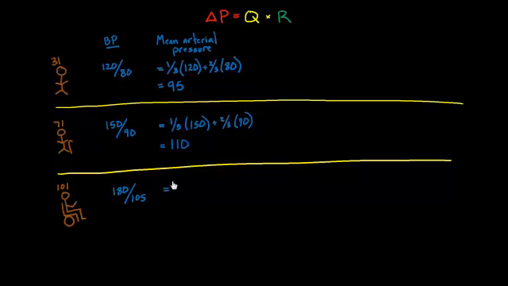And at the age of 101, my mean arterial pressure would be 1/3 times 180 plus 2/3 times 105, and that works out to 130.